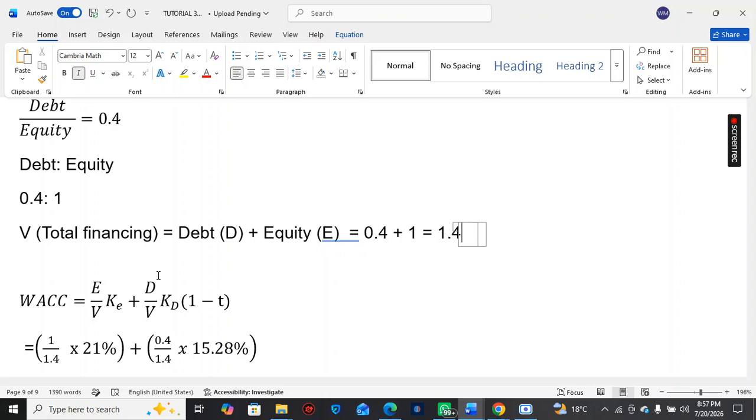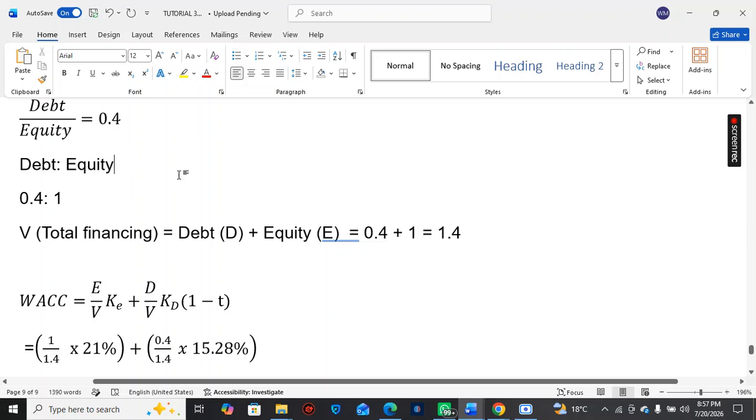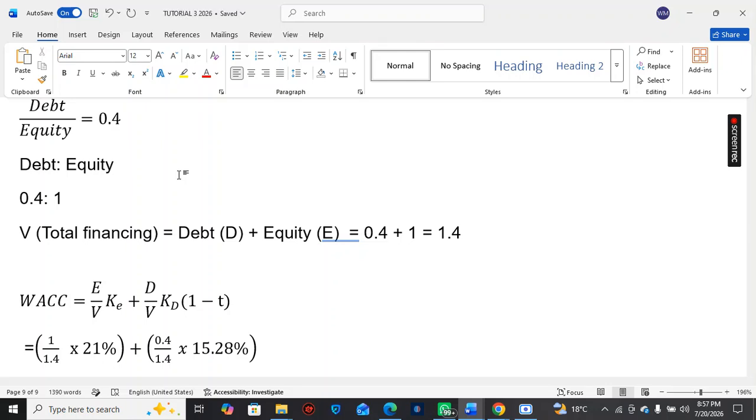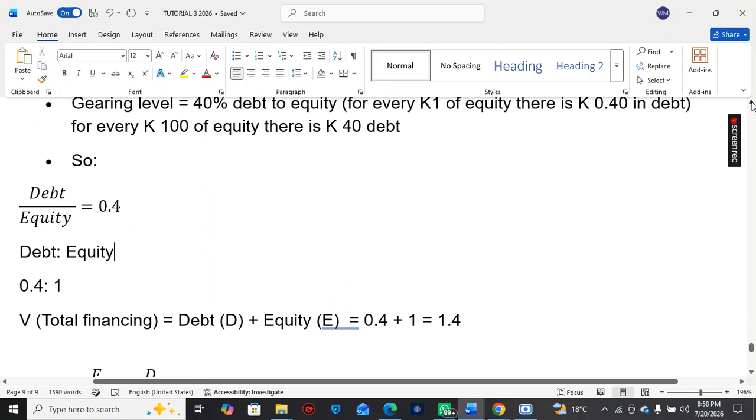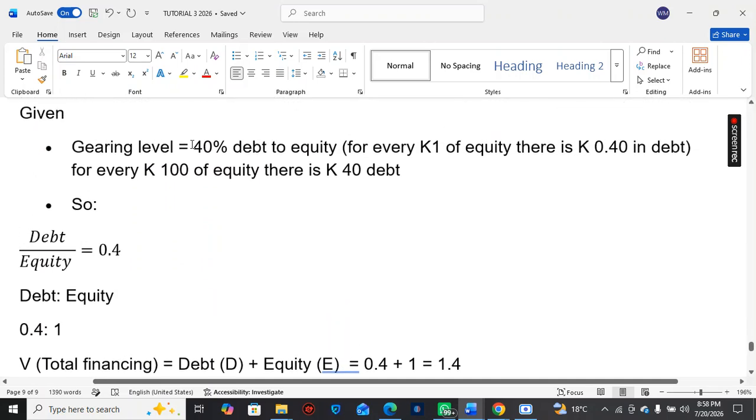We want to get our weightages. Mr. Twambo, we need to tabulate our weightages for this question. Since we've been given the gearing level, we can use that information to get our weightages. So remember, our gearing is 40%, right, Mr. Twambo? 40%, all right?